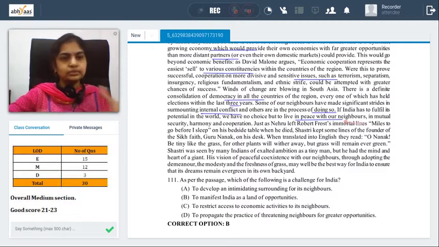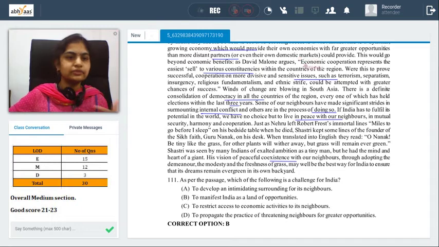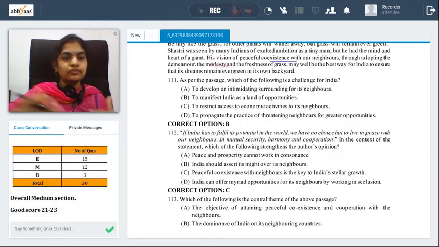So if you look at the entire passage, it's more about India and its neighbors, and the vision is more about peaceful coexistence with your neighbors. If you work better with your neighbors, only then your economy can also be improved. You don't need to be intimidating your neighbors. You need to be supportive, and they will also find opportunities in your country that is much better than very far off or distant economies, right? So let's look at the passage.